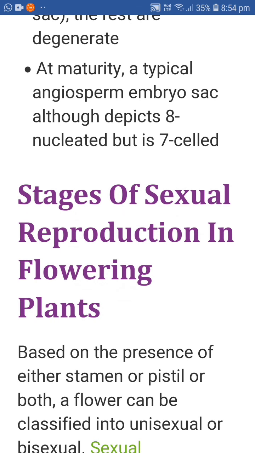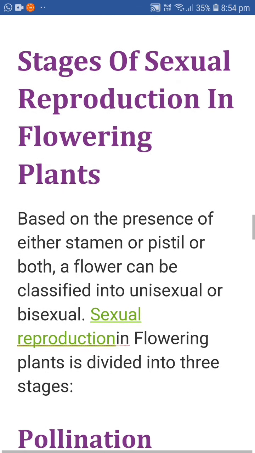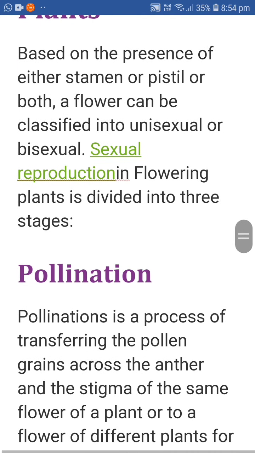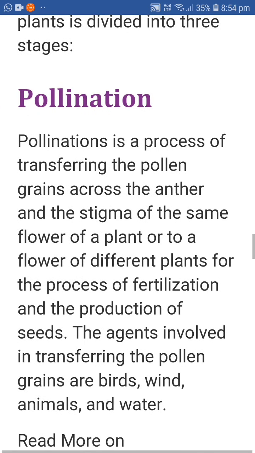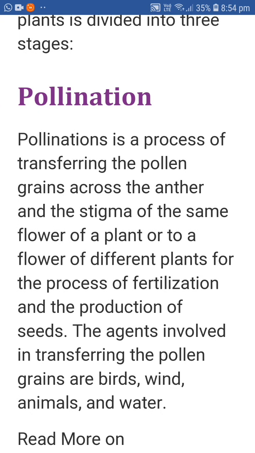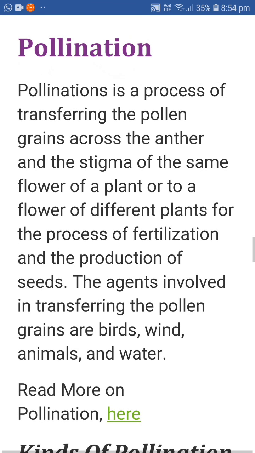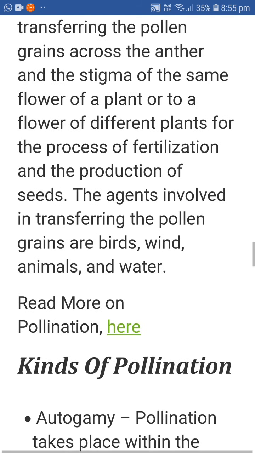Now, the stages of sexual reproduction in flowering plants. Based on the presence of either stamen or pistil or both, a flower can be classified into unisexual or bisexual. Sexual reproduction in flowering plants is divided into three stages. First is pollination. Pollination is the process of transferring the pollen grain from the anther to the stigma of the same flower or of a different plant, for the process of fertilization and the production of seeds.